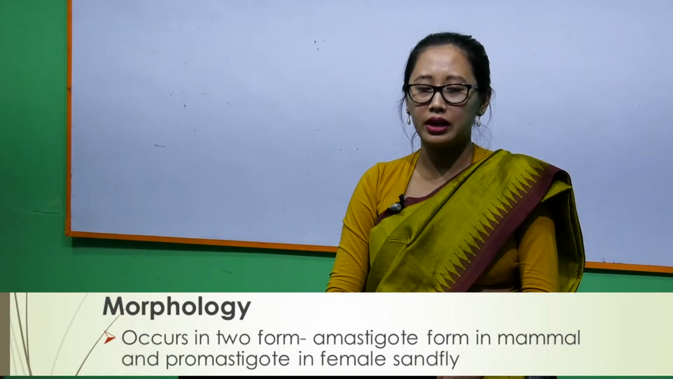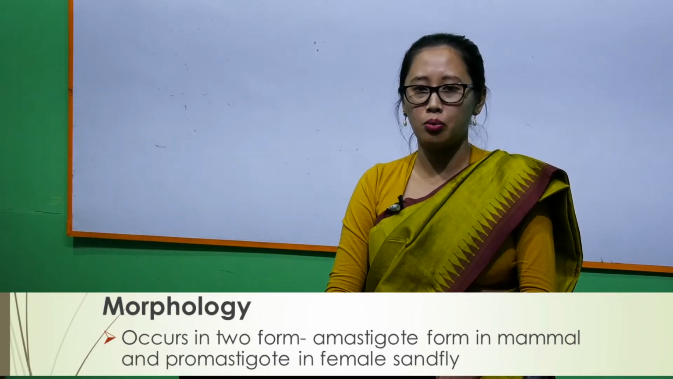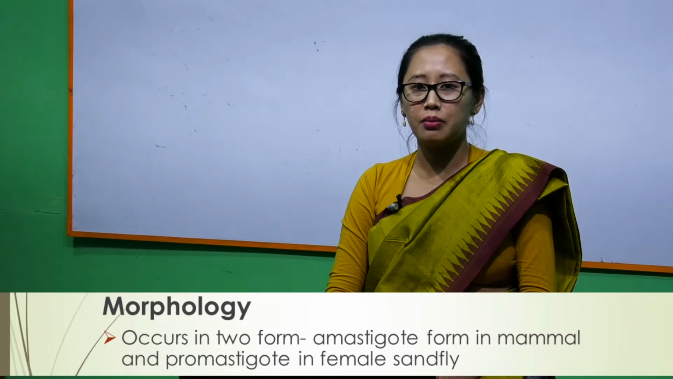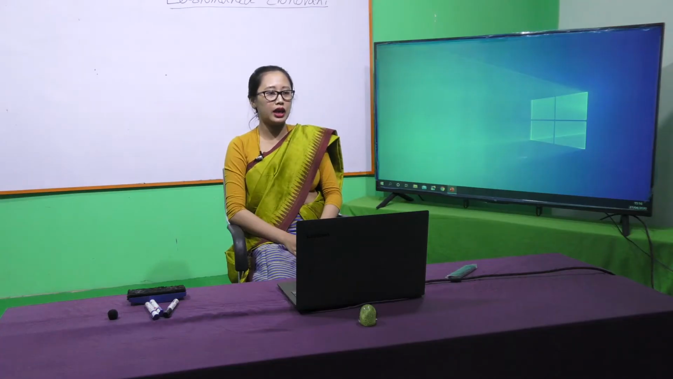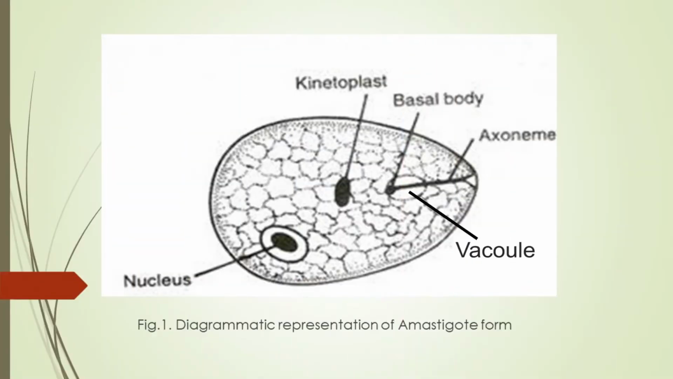Let's come to morphology. This organism has two forms: the amastigote form and the promastigote form. Let's see the amastigote form. The amastigote form is the aflagellar stage of the parasite. The flagella are absent, and they are found inside macrophages, monocytes and endothelial cells. They are small, round to oval in shape, measuring about 2 to 3 micrometers.